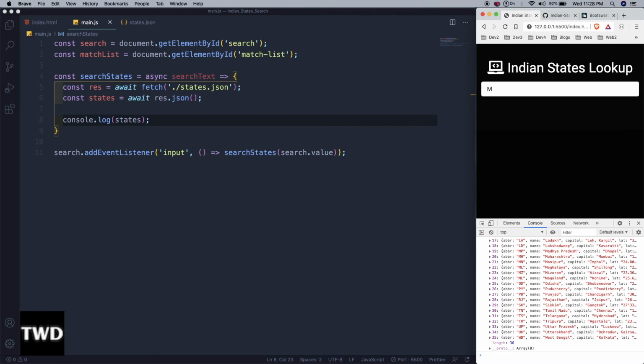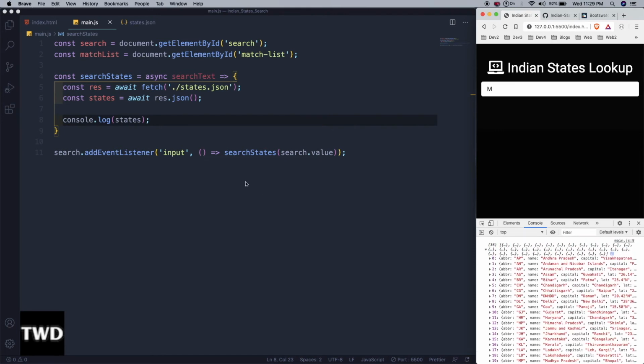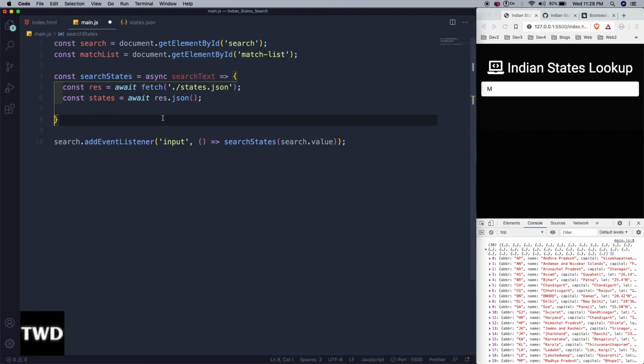Now what we will do, we will add the logic for the filters, because we don't want everything to come. When we type m, only the states which start with m should come, not all the 36 things. These 36 things concern all the states and union territories of India. I don't want this console.log right now.